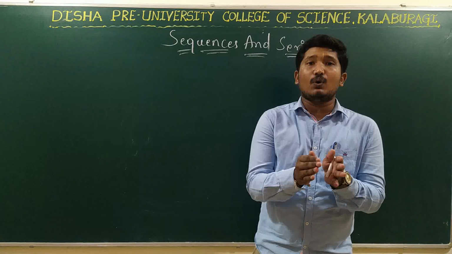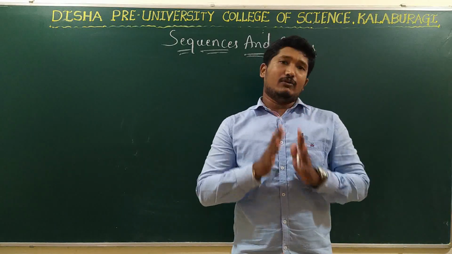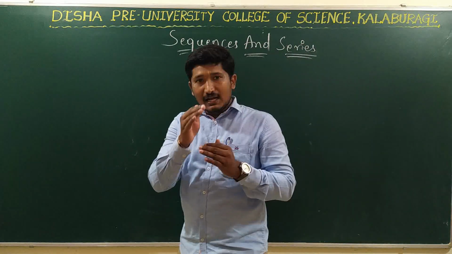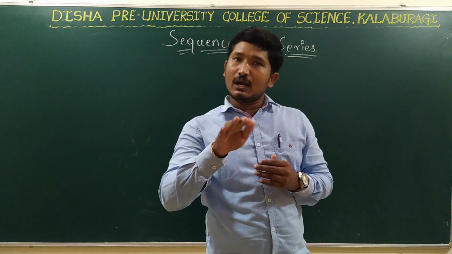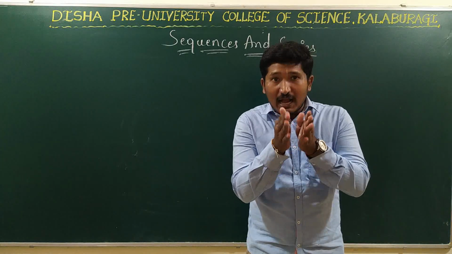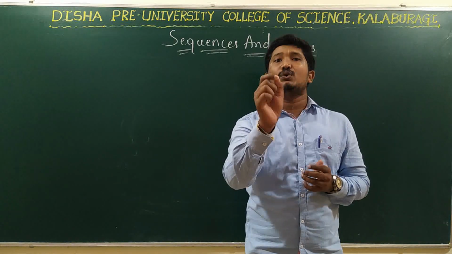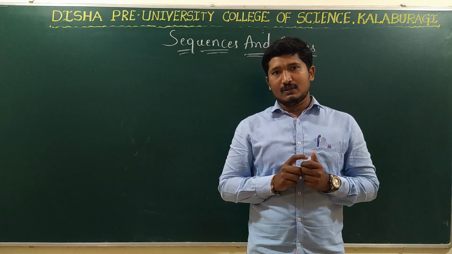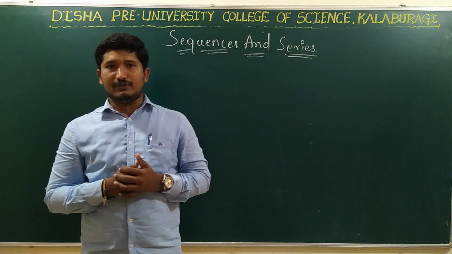So this is nothing but what? Sequence. These kinds of arrangements form a sequence. I hope you understand. So what is a sequence? A sequence is an arrangement of numbers or elements in a definite order. That is, we can identify the position, and it is followed by some rule. See, in this example, what rule are we following? Height. Right? So let us take one more example so that we can be more clear with that.